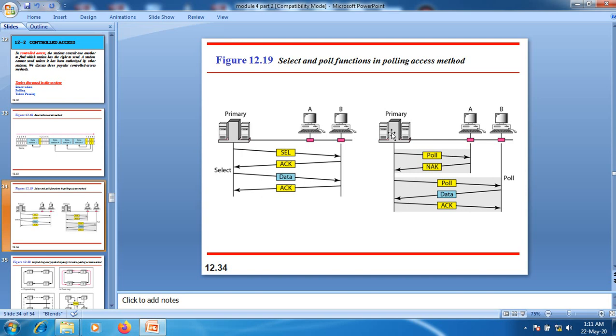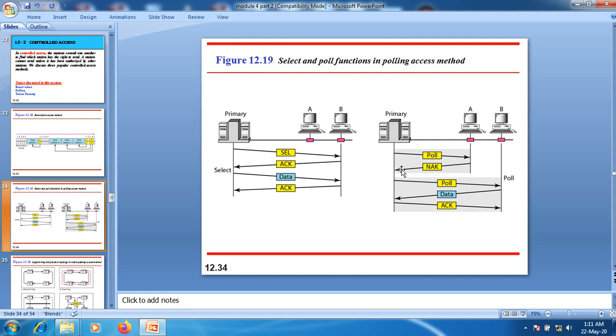The primary station first sends a poll frame or request message to one particular station, and after that it sends the poll message to another station. That is, we are polling in turns. In this particular example, the primary station first sends a poll message to secondary station A. If A has data to send, it sends the actual content, that is a positive response.